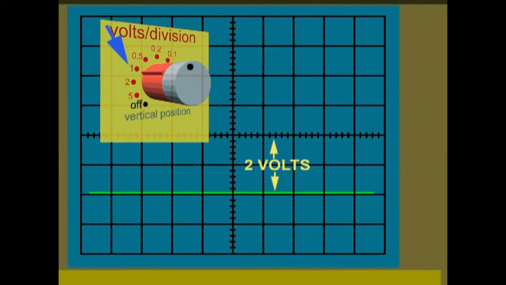The fact that the trace moves down when the DC voltage is selected indicates a negative DC voltage is applied to the input of the oscilloscope.